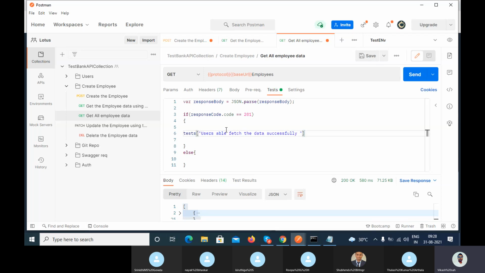Okay, and let's try to pass this test case. So actual and expected, we have to match. So can I write the same thing here so that your actual and expected will get passed?